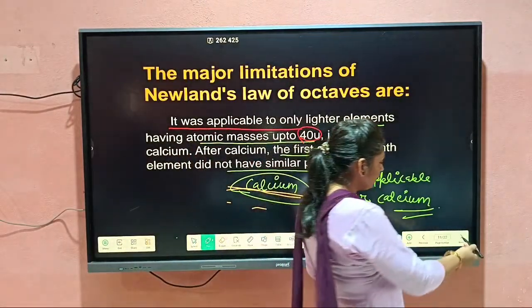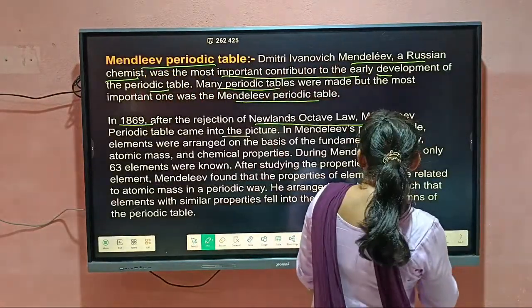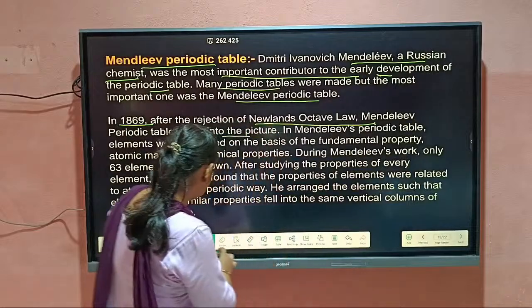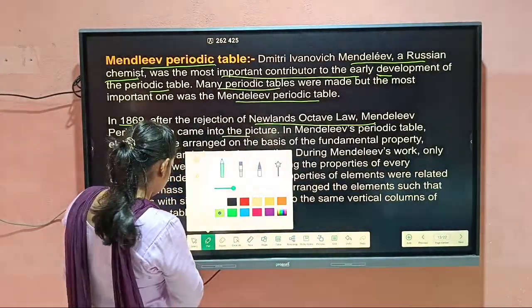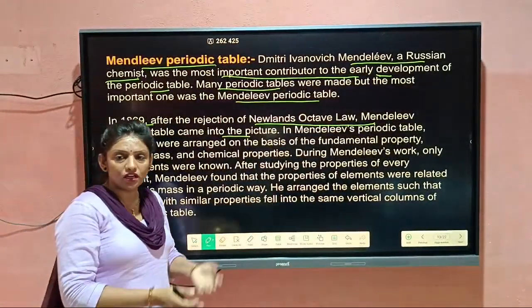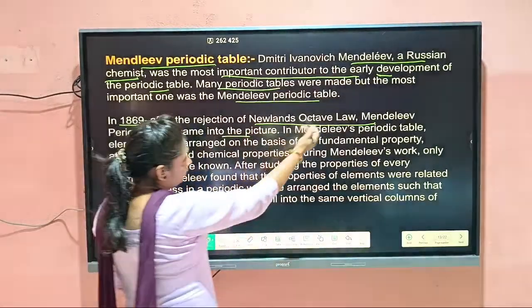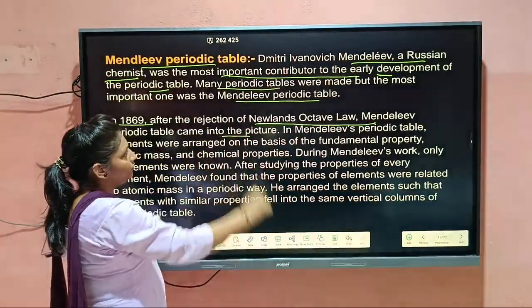Then Mendeleev gave us some points about the periodic table, about the arrangement of the elements. So after Newlands octave law, Mendeleev came into the picture.